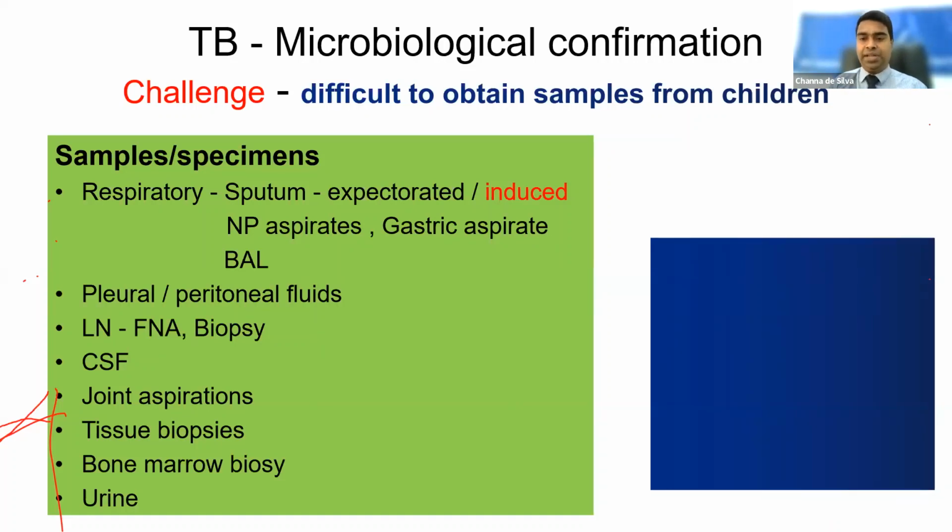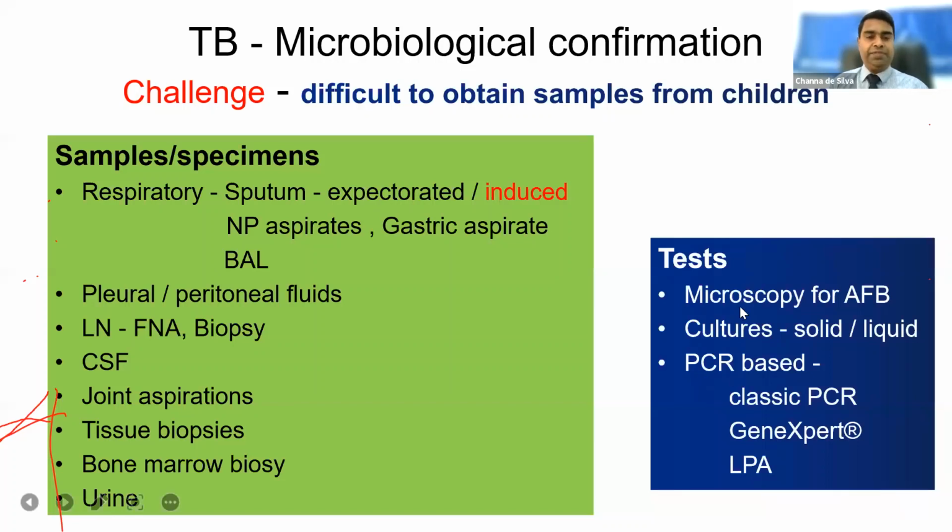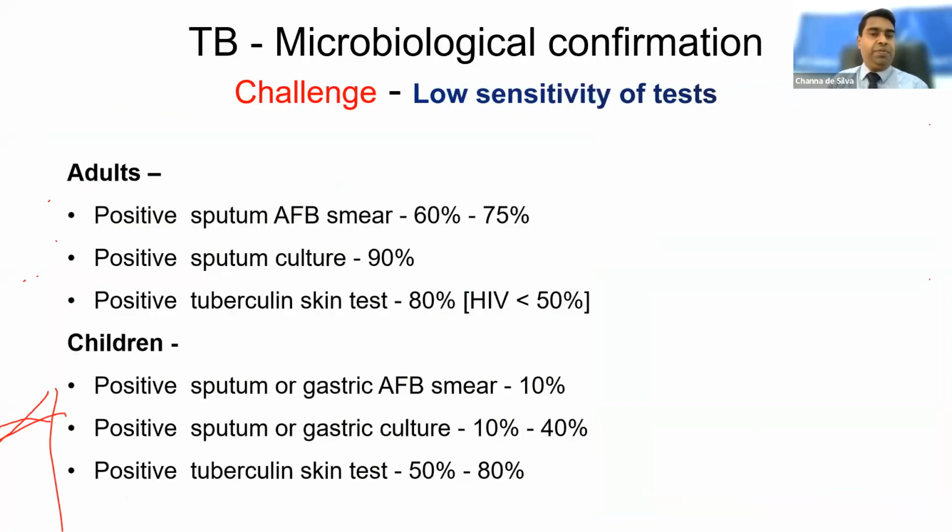So what are the available tests? Microscopy for acid-fast bacilli, the classic thing, but again the sensitivity is very low. I'll show some figures. Cultures, solid and liquid culture, are still the gold standard, and then the PCR-based techniques. These PCR-based methods are the most important diagnostic tools in diagnosing TB in children. So why is the confirmatory or microbiological diagnosis of TB a challenge? Because of the low sensitivity of these available tests.